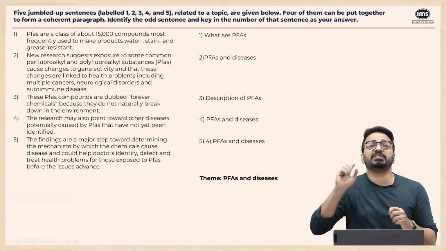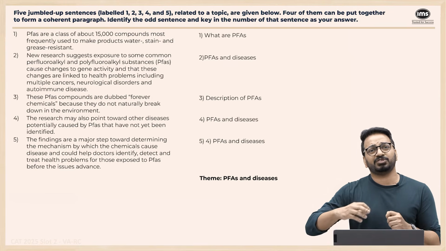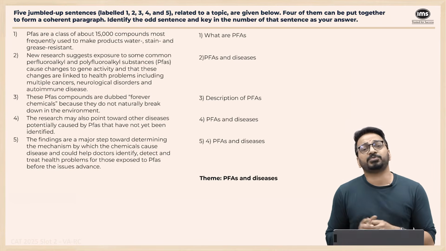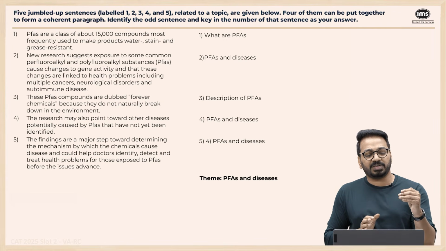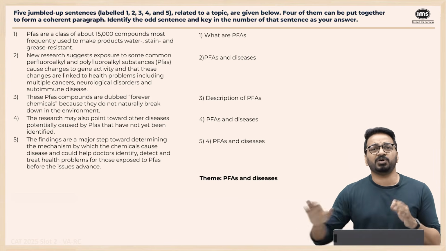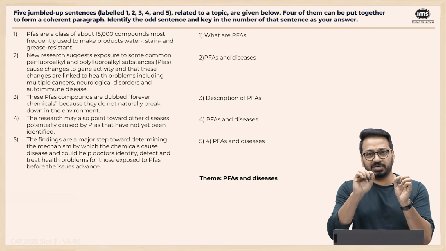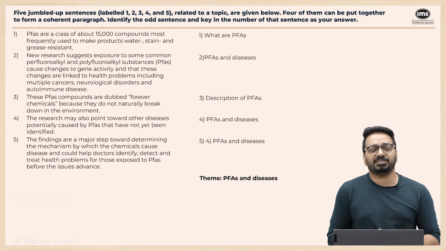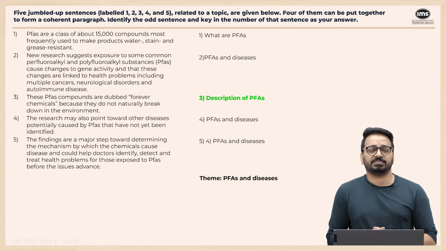Option 1 is just giving me the definition of what PFAS are. It's not going into some further explanation. The only option which is not related to this, which is giving some further explanation about what PFAS are, is Option 3. Description of PFAS. And it says these PFAS compounds are dubbed forever chemicals. But what are these PFAS compounds? It's a further description of PFAS, which we don't want because this particular group in the paragraph is only concerned with what PFAS are, in one line, and the link between PFAS and cancers and other various diseases getting established. So the right answer on this one, the odd one out, is sentence number 3.